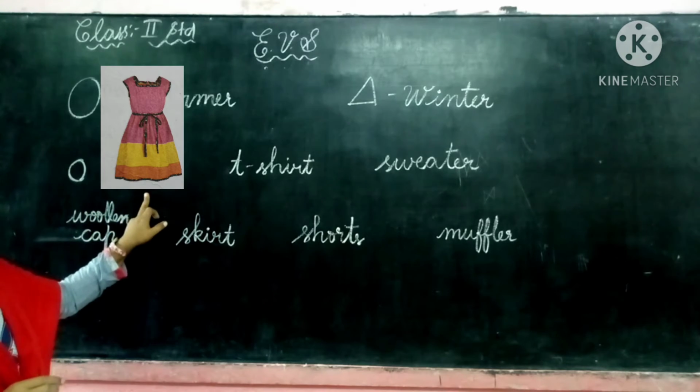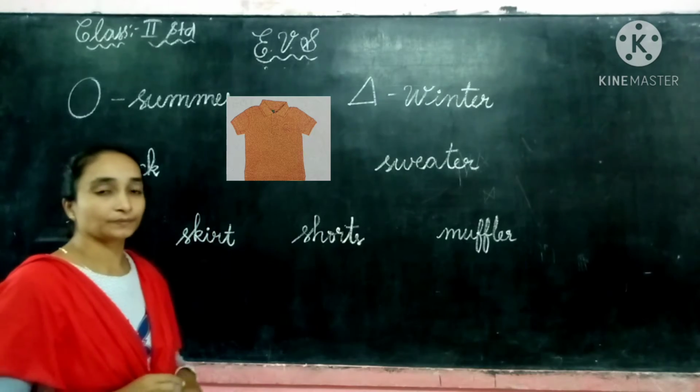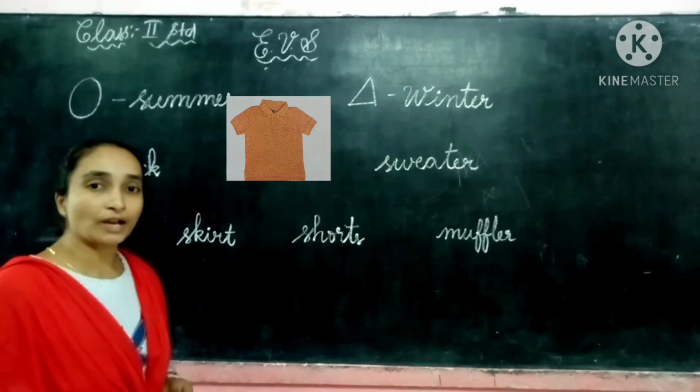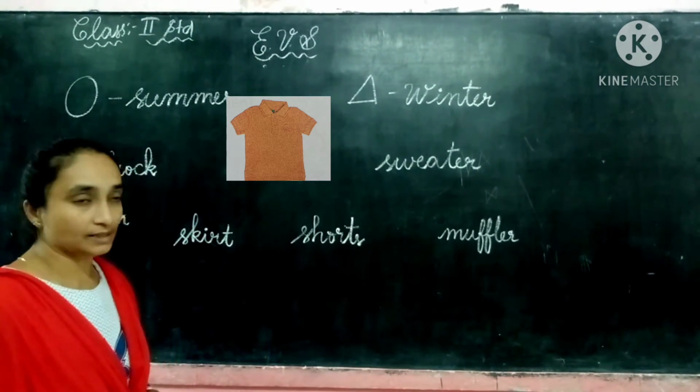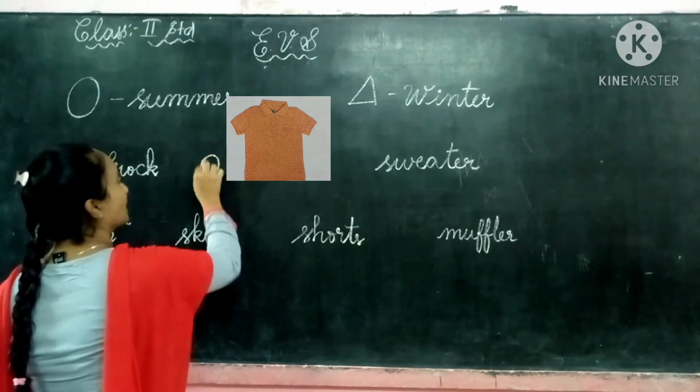So this is a circle. Next to it we can do. And here we can see the t-shirt. So t-shirt also we used to wear in the summer season. Yes. So next to the t-shirt, here we can make a circle, a small circle.